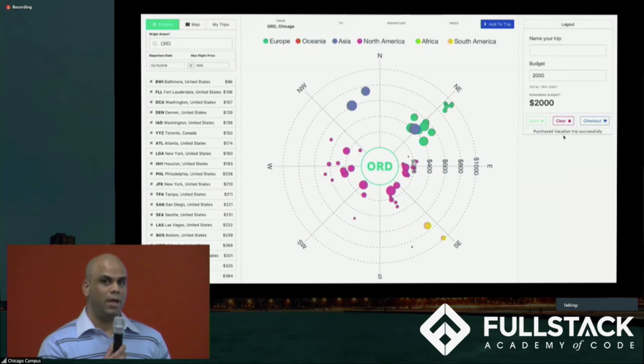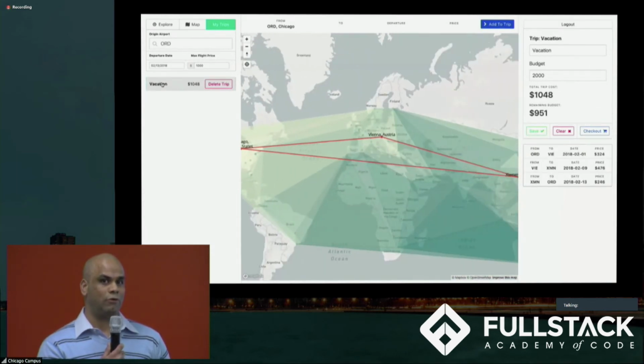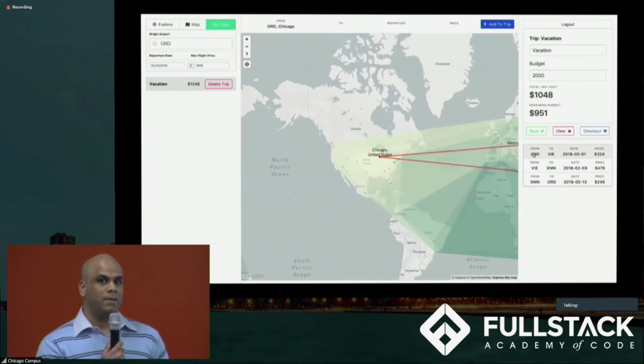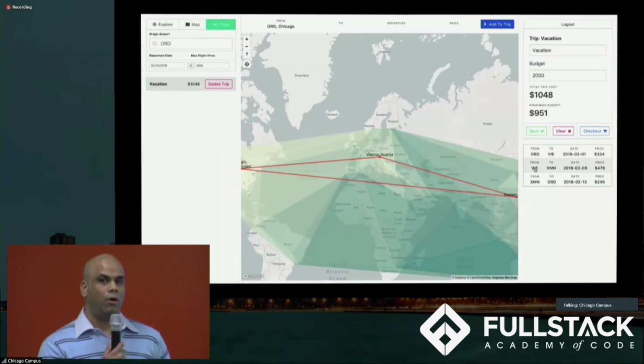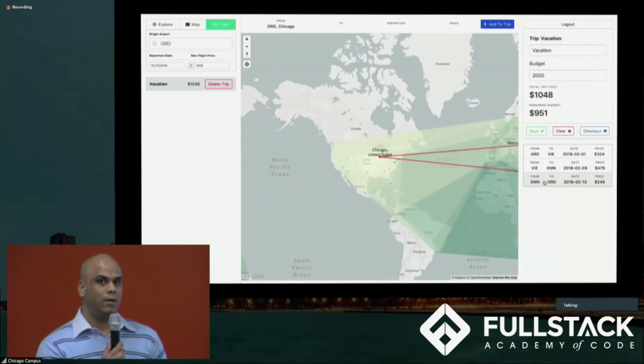Since the trip is saved in Finn's account, he can come back anytime and see previously purchased trips. So for example, he has purchased a vacation trip recently. Once he clicks on the vacation trip, he can see the list of flights on the right panel. And he can also see how his trip looks on the world map. When Finn clicks on the origin or departure airport of a flight, he can see how the map sends us to the clicked airport. Similarly, he can click on the origin or departure airport of all the flights and visualize his trip travel map. Now I'll hand over to Tim.